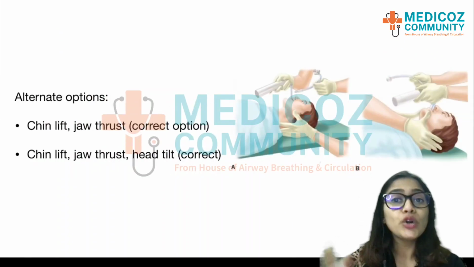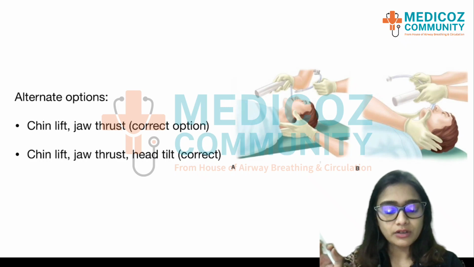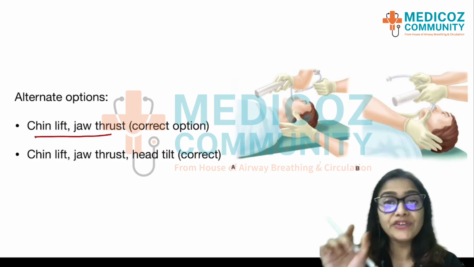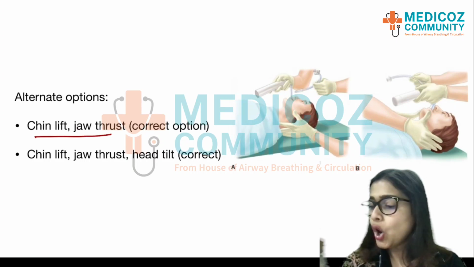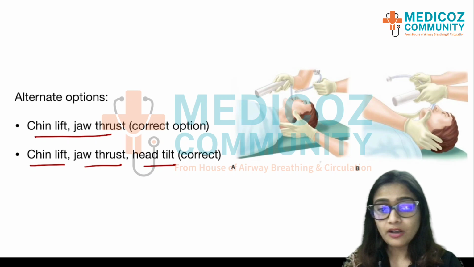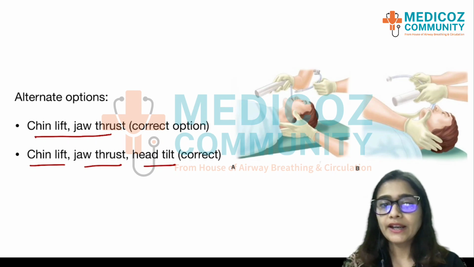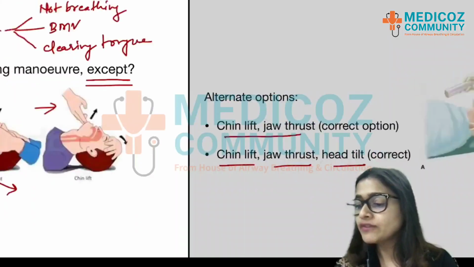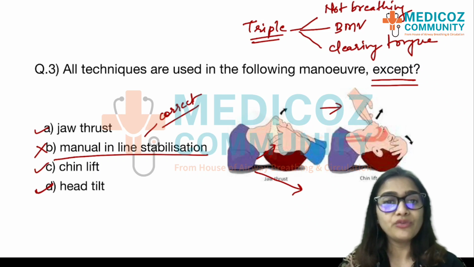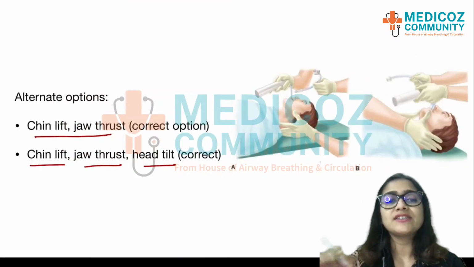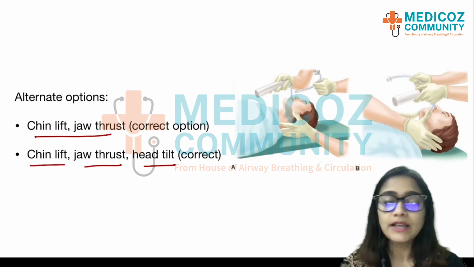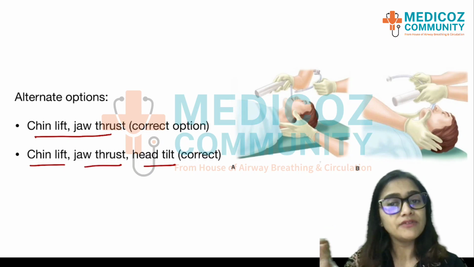So, another way the question could have been framed is, which of the following maneuvers does the picture show, and the correct option could have been chin lift, jaw thrust if it is given, and 3 other things that are mentioned, or the option could have said chin lift, jaw thrust and head tilt. So, all 3 or any 2 of these are absolutely correct if given in the options. Because there were a lot of discrepancies from what options we received from students, this was the best way to frame the question. But in case your option says chin lift, jaw thrust, that becomes the correct option, provided head tilt is not given in any other options. And if it gives all 3 in one option itself, that becomes your correct one.